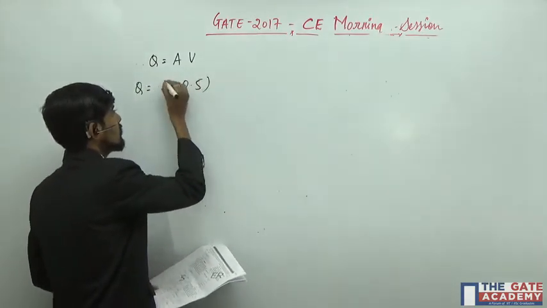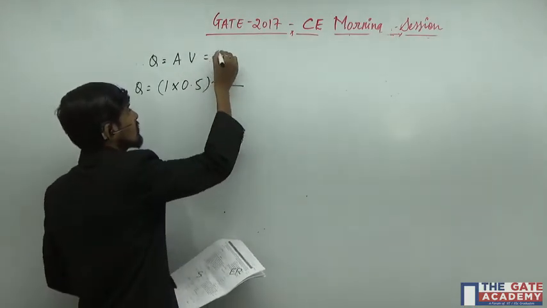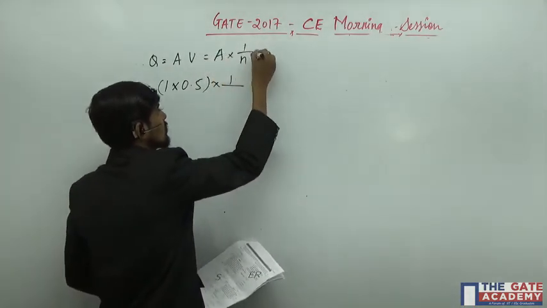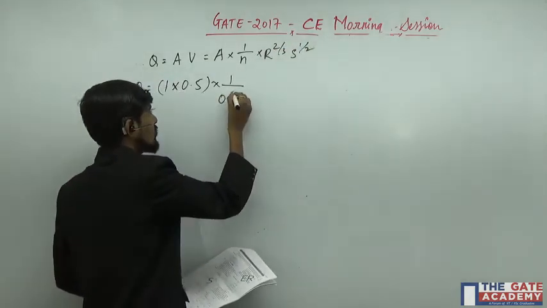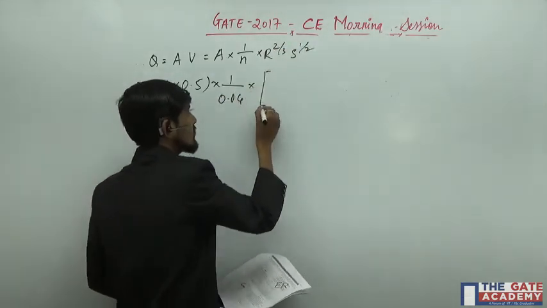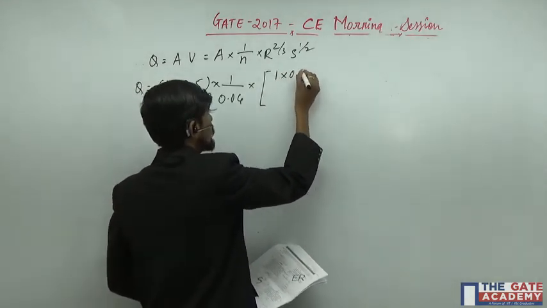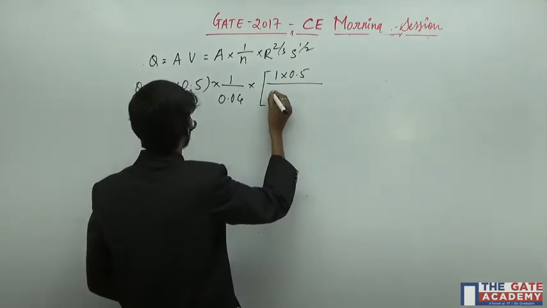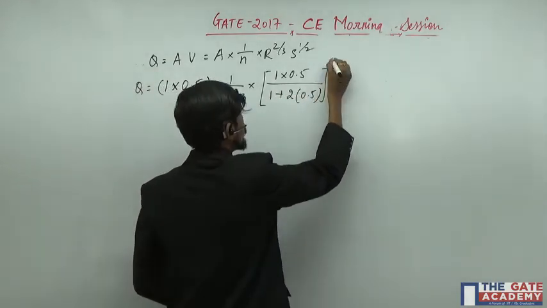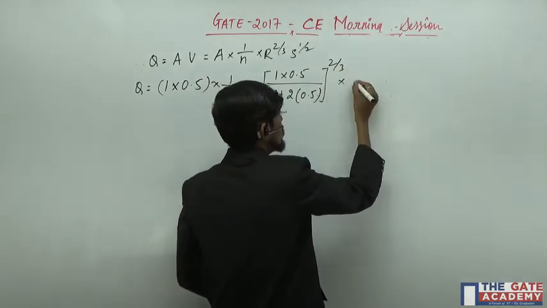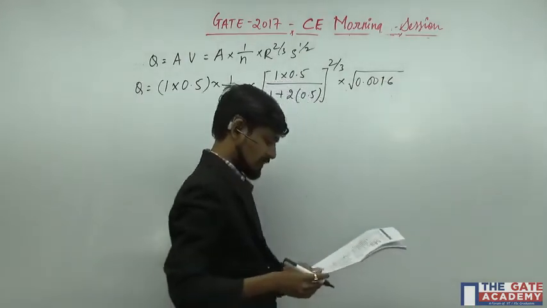Q is equal to 1 by n into A into R to the power 2 by 3 into square root of S. N value is 0.04, given. R value, it is a rectangular channel, hence A by P. A is 1 into 0.5, divided by perimeter, which is 1 plus 2 times 0.5, whole to the power 2 by 3, into square root of 0.0016.